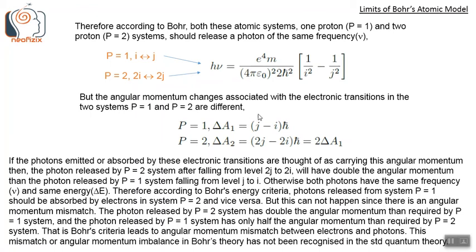But this cannot happen since there is an angular momentum mismatch. The photon released by P equals 2 system has double the angular momentum than required by a P equals 1 system. And the photon released by P equals 1 system has only half the angular momentum than required by P equals 2 system. That is, Bohr's criteria leads to angular momentum mismatch between electrons and photons. This mismatch or angular momentum imbalance in Bohr's theory has not been recognized in the standard quantum theory.